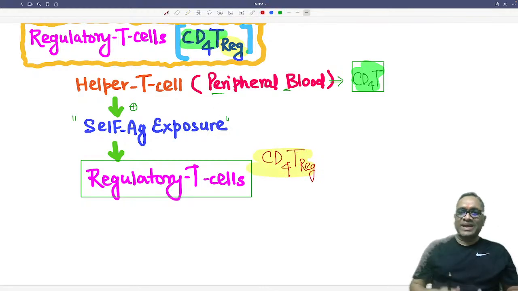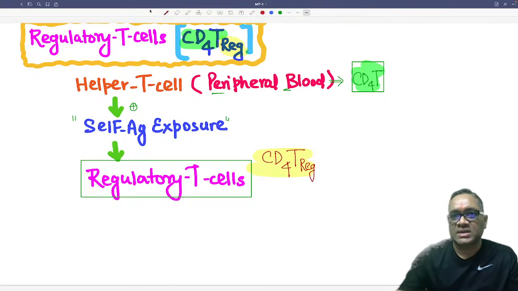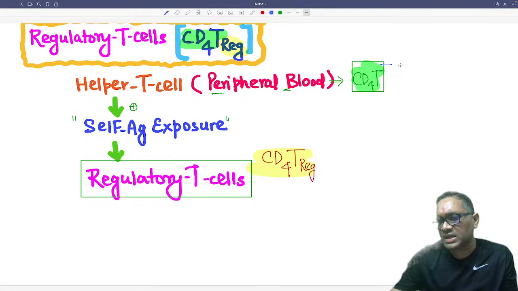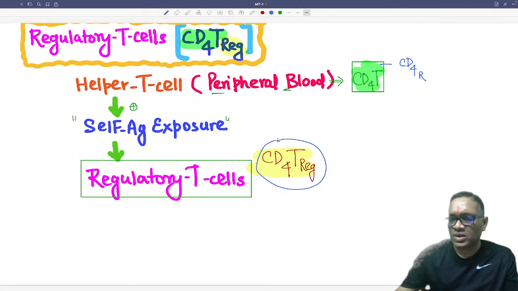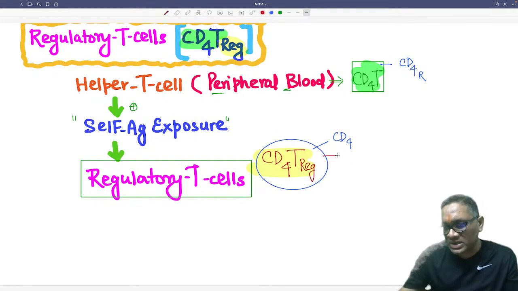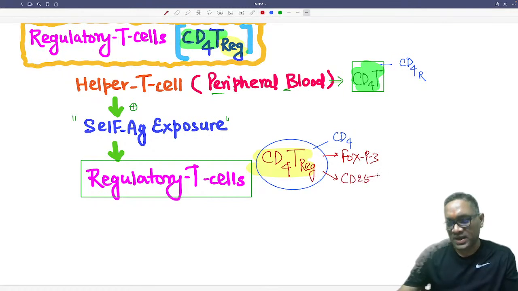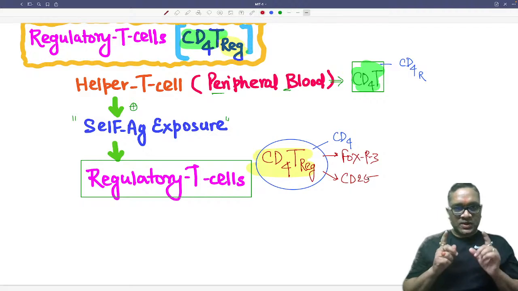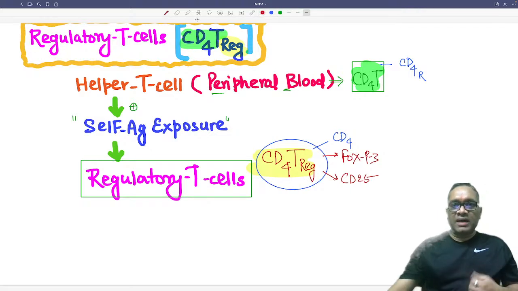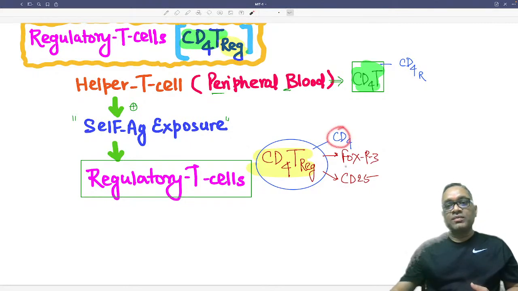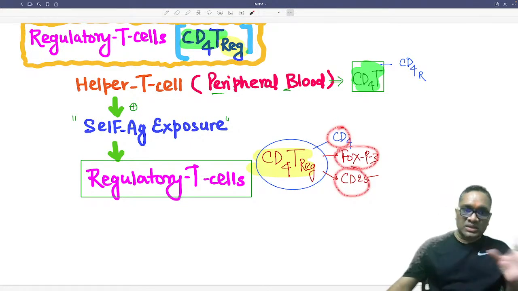So how are we going to differentiate the regulatory T cells? Here we have to understand, in helper T cells there is only one receptor, that is CD4, whereas in regulatory T cells, CD4 is there because they are derived from the helper T cells. But along with this, there will be two more receptors on their surface, which are FOXP3 and CD25. So regulatory T cells will have the receptors CD4, FOXP3 and CD25. All three will be present, right?